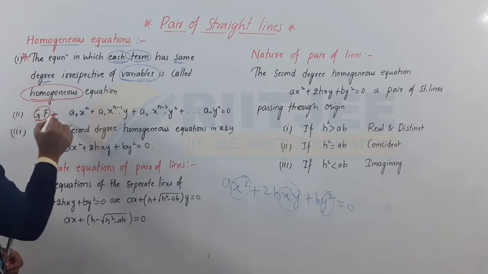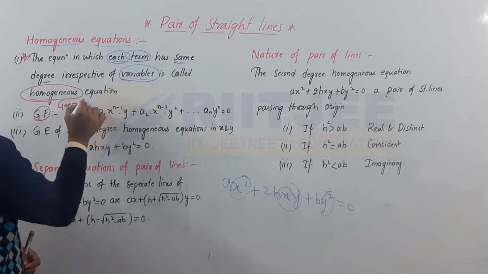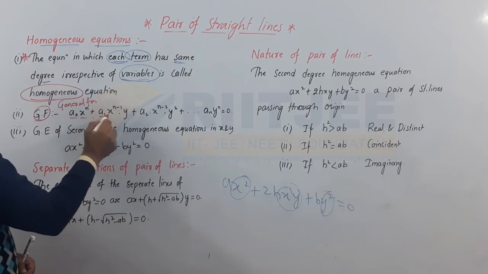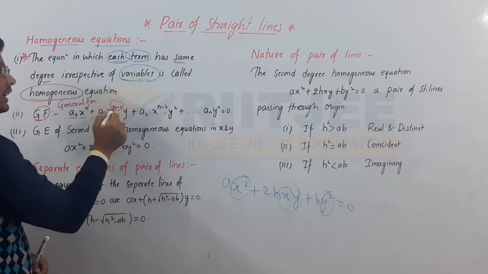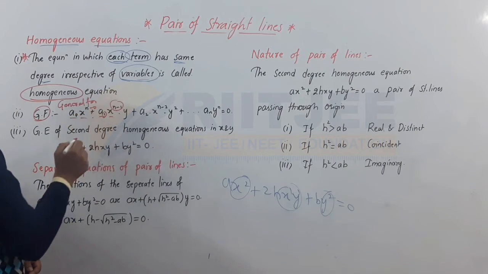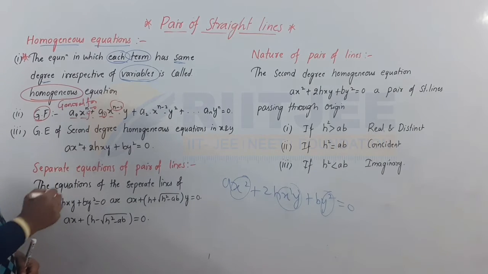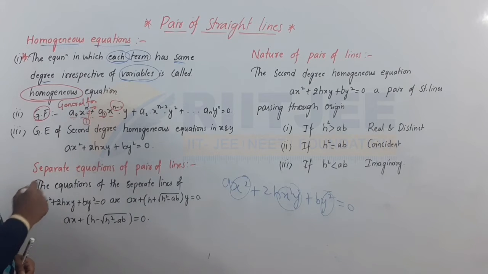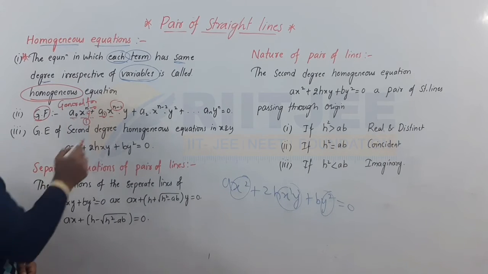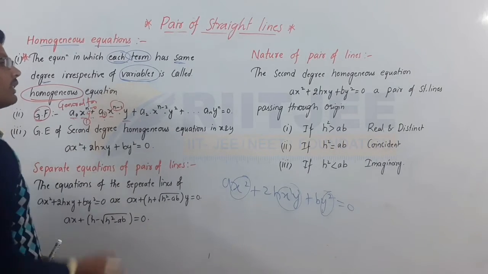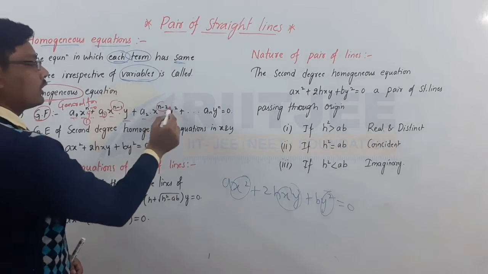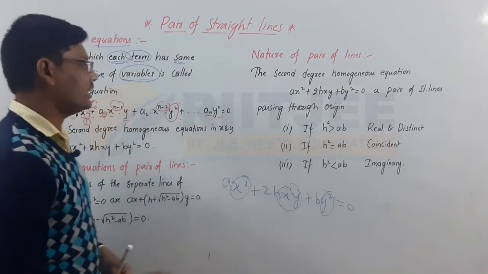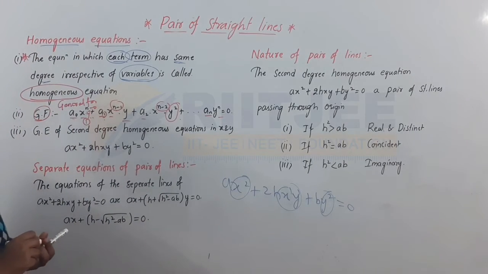And the general form of a homogeneous equation is a naught x to the power of n plus a1 x to the power of n minus 1 into y plus a2 x to the power of n minus 2 y square, and so on, plus an y to the power of n. Here y power 0 is nothing but 1, so a naught x to the power of n minus 0, y to the power of 0 is a naught x to the power of n. This is the general form of a homogeneous equation.